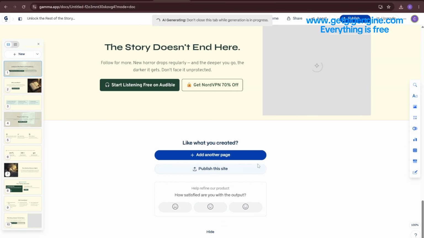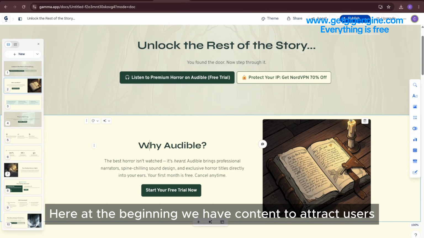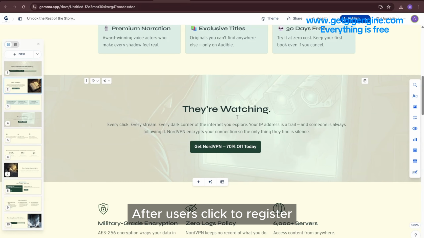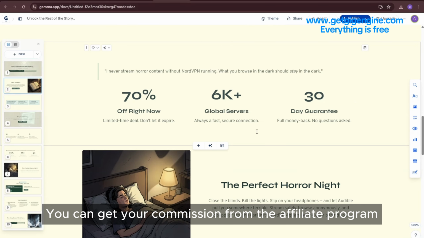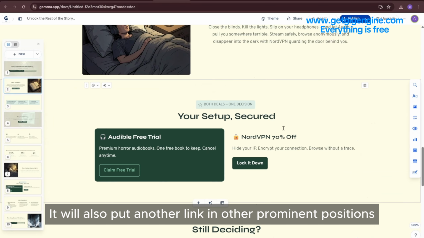Okay, almost done. You can see here at the beginning, we have content to attract users. Then our affiliate link is placed in the middle position. After users click to register, you can get your commission from the affiliate program. It will also put another link in other prominent positions.